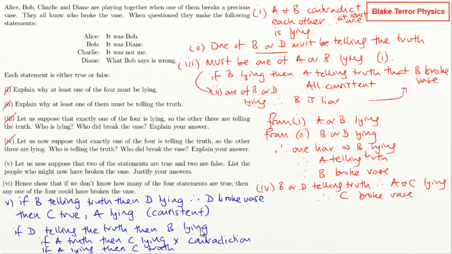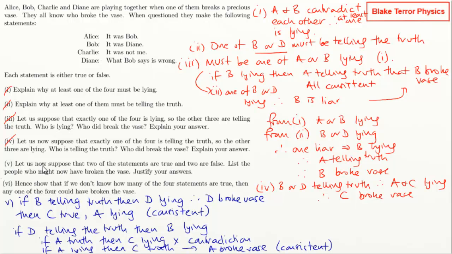C is telling the truth, which means it's not C. And A is lying about it being Bob, so it must be A. And then Bob is lying about it being Diane. So that is A broke the vase. And it is consistent. Okay, so that is fine.